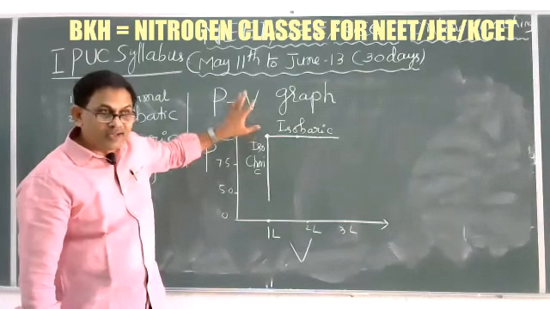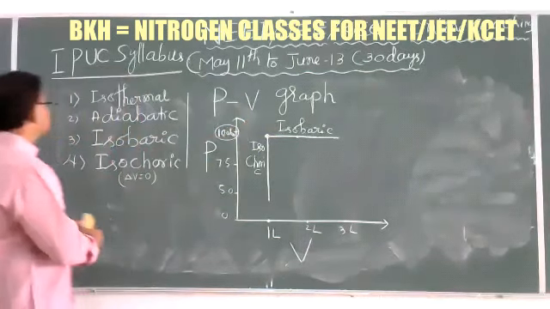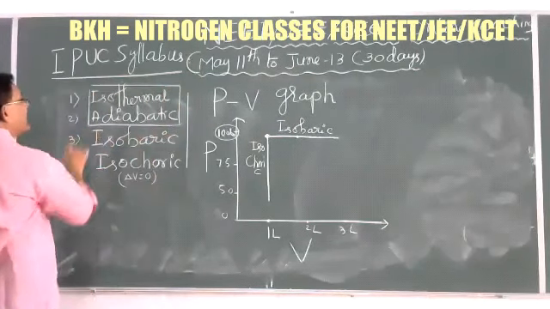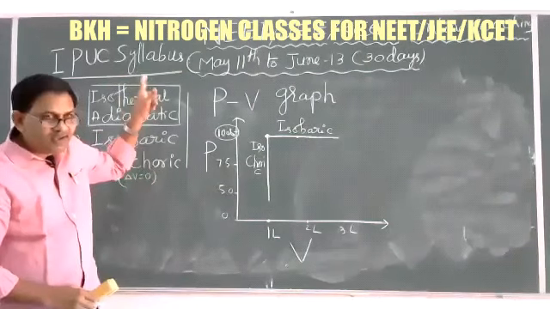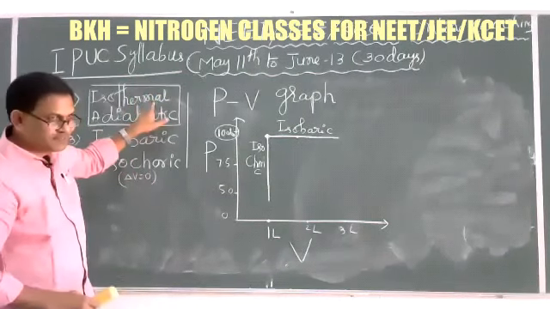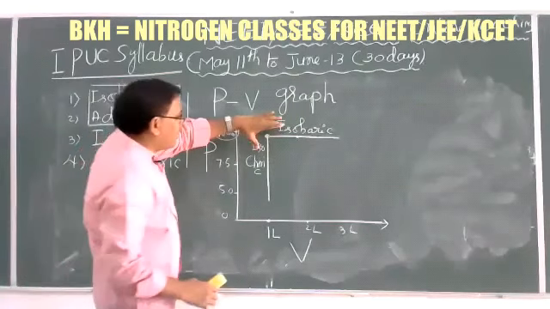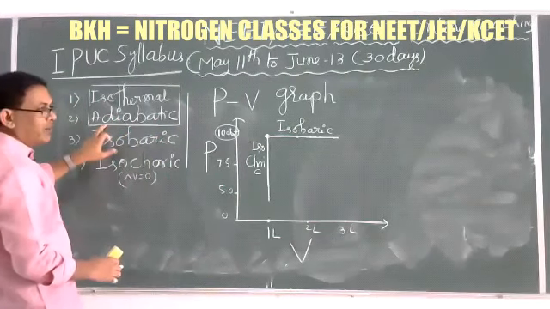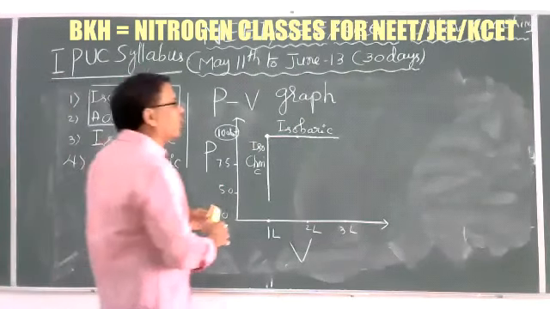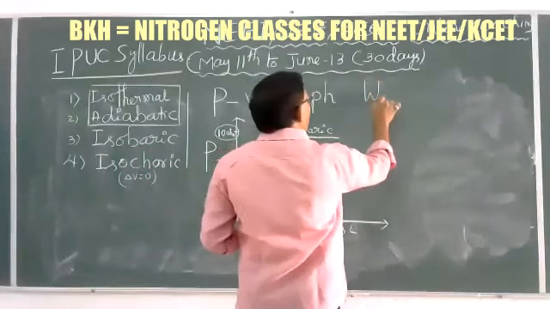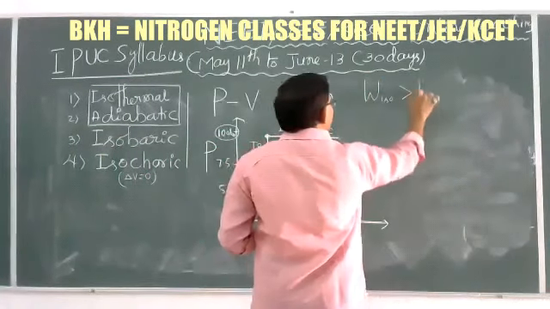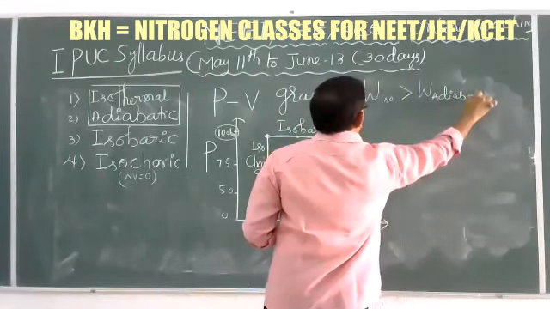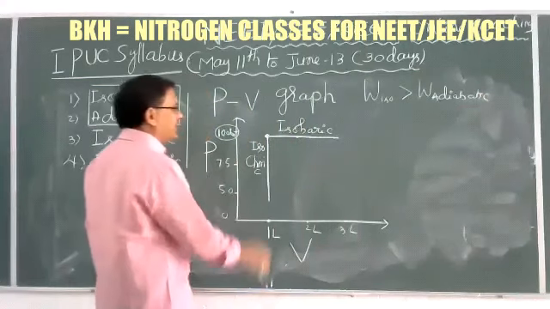Among the isothermal and adiabatic processes, the maximum work done is in the isothermal process compared to the adiabatic process. That's why there is an important graphical representation here.